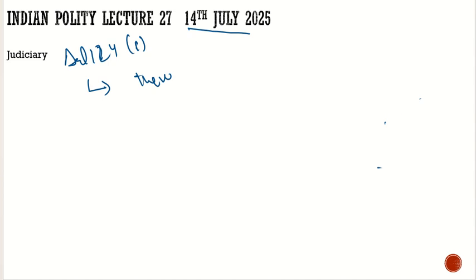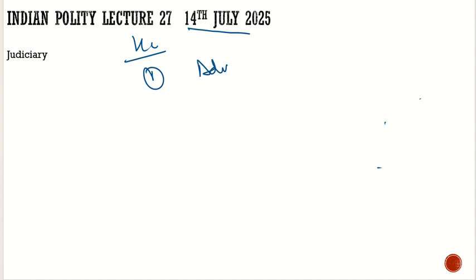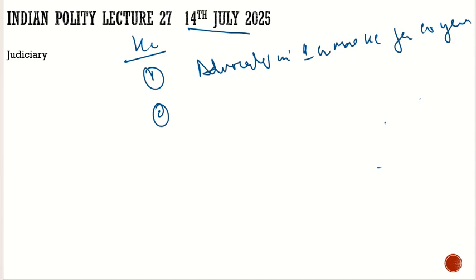And second, he should be a judicial officer for 10 years. These are the only two criteria for the high court. Let's see them. First one, advocate in one or more high courts for 10 years. Then the second criterion is judicial officer for 10 years.